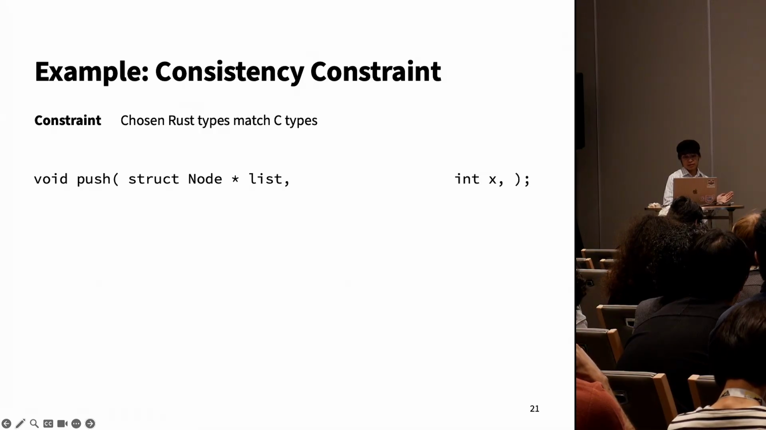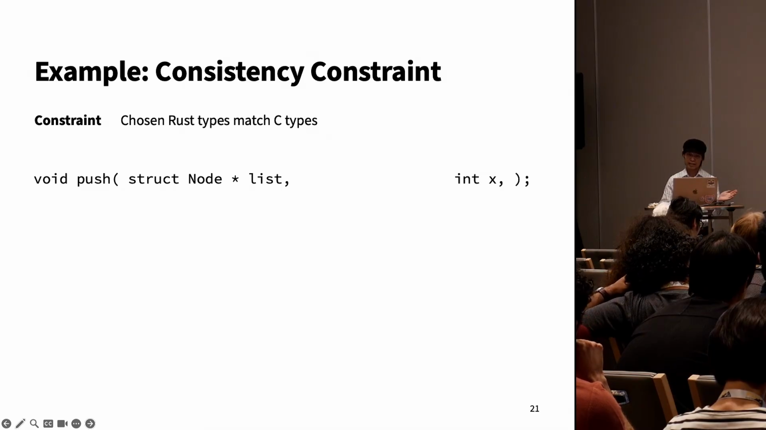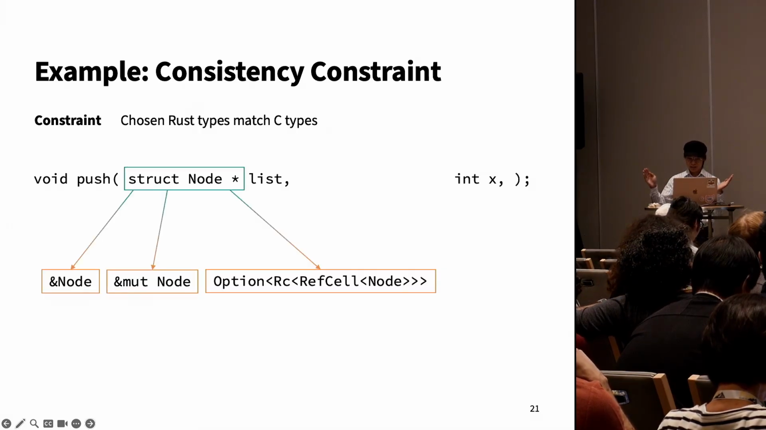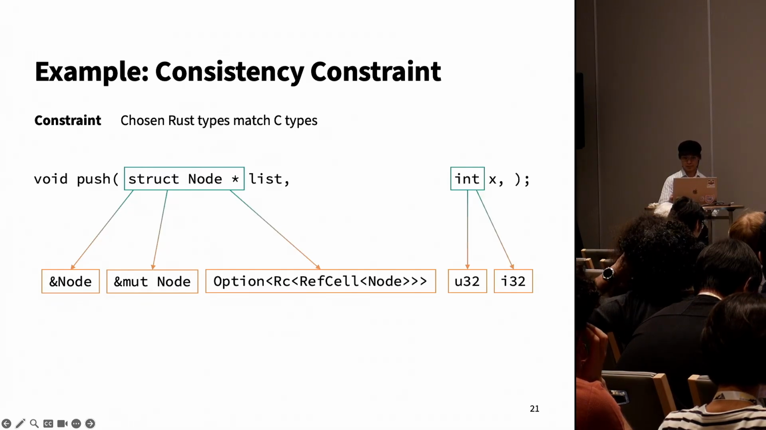An example of a consistency constraint is that all of the chosen Rust types must match the C types in the input. In this example, we have the signature of the push function, which takes in a pointer to a node and a 32-bit integer. So obviously, our pointer to node in C maps to some kind of pointer to node in Rust, and our 32-bit integer in C maps to some kind of 32-bit integer in Rust.